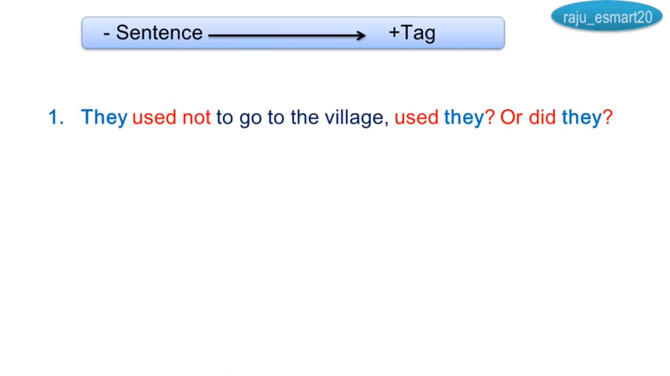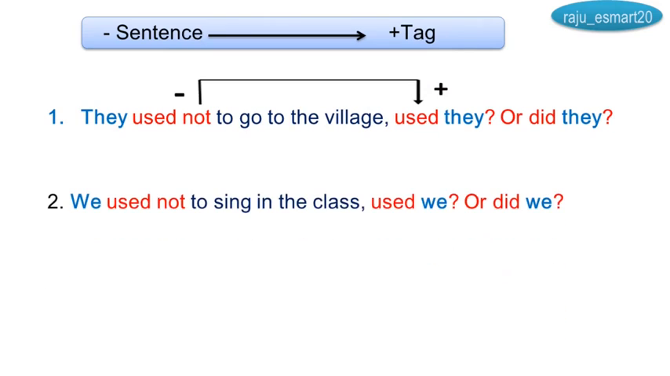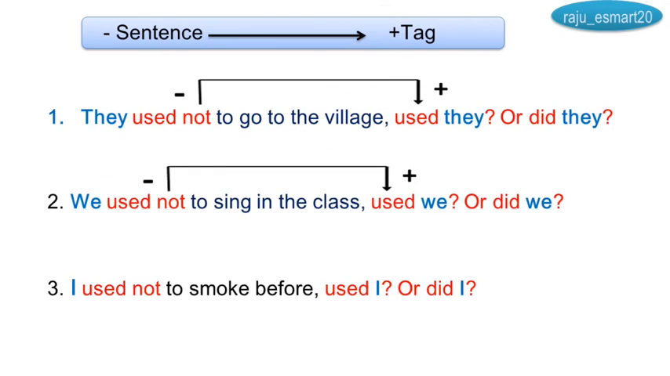Same sentences but in negative forms. They used not to go to the village, used they or did they? Okay, used not is there, so used, negative, positive. We used not to sing in the class, used we or did we? I used not to smoke before, used I or did I?